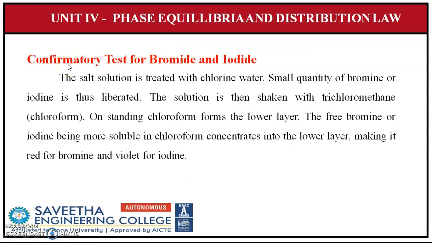The next is confirmatory test for bromine and iodine. The salt solution is treated with chlorine water. A small quantity of bromine or iodine is thus liberated. The solution is then shaken with trichloromethane, that is chloroform. On standing, chloroform forms the lower layer. The free bromine or iodine, being more stable in chloroform, concentrates into the lower layer, making it red for bromine and violet for iodine.